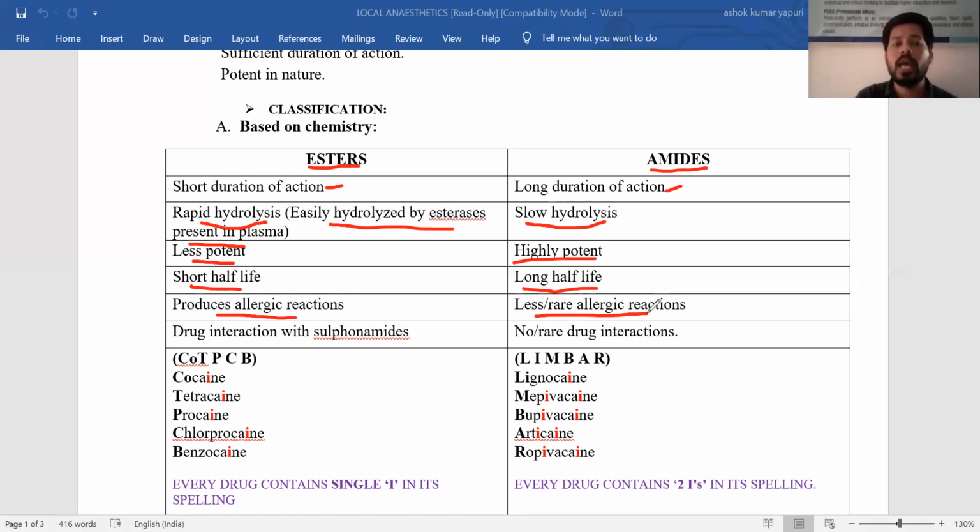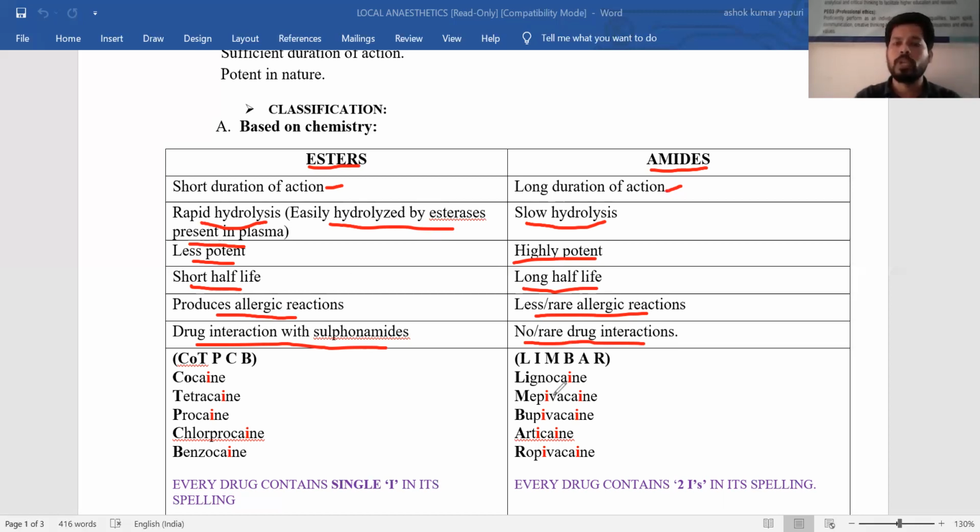But esters can produce allergic reactions, and especially esters have a drug interaction with sulfonamides. Sulfonamides are antibacterial compounds, but ester local anesthetics are local anesthetics. The name itself indicates they are used to produce anesthesia locally. So the drawback of esters is that they have a drug interaction with sulfonamides. But when coming to amides, they generally have rare or no drug interactions. So this is the differentiation between ester local anesthetics and amide local anesthetics.